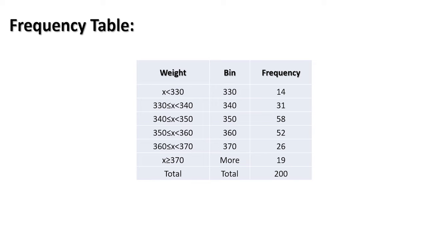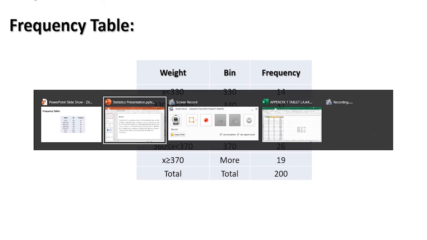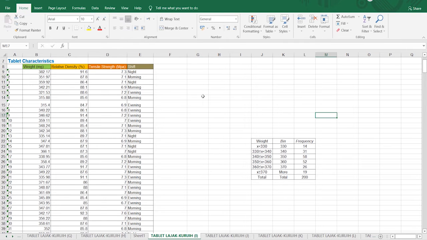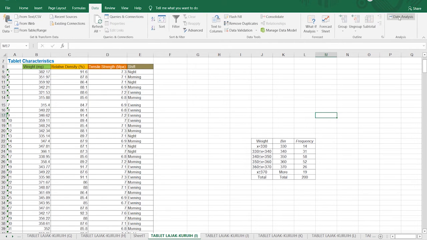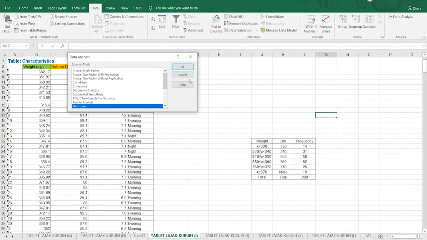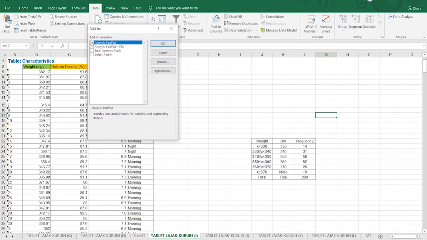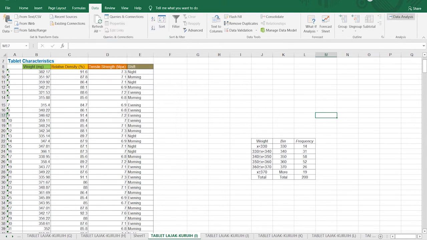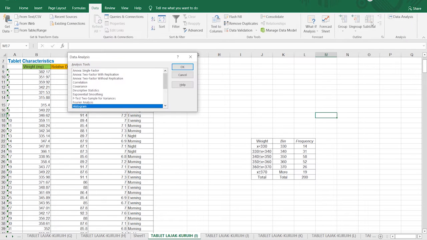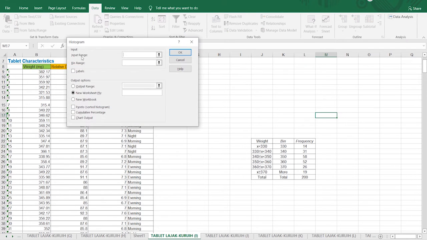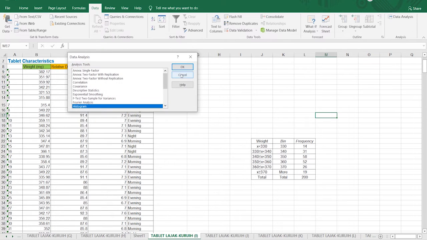So for the frequency table, to do it, we will use Excel. In Excel, we have to go to Data, then Data Analysis. But if you cannot find Data Analysis here, you can just click here and then click Add-ins, and then just choose this one, then click OK, you'll find it here. So click Data Analysis, then click Histogram. For the input range, we will select all the weight column, and for the bin range, we will select the bin column, which is the upper limits. Then click OK, then the frequency will come to you like here.